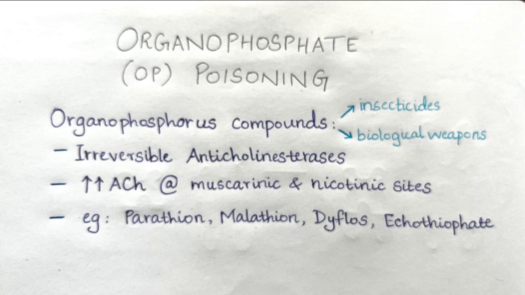Organophosphorus compounds are irreversible anticholinesterases. They can be used as insecticides and as biological weapons. They increase the concentration of acetylcholine at muscarinic and nicotinic sites. Examples include parathion, malathion, dichlorvos, and ecothiopate.